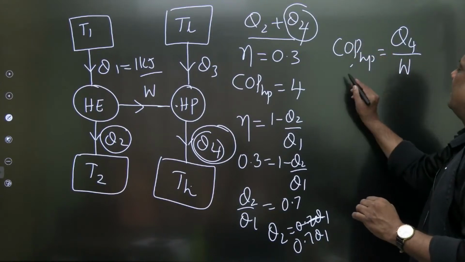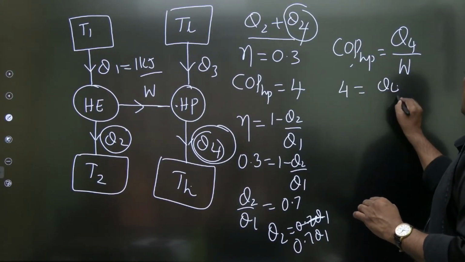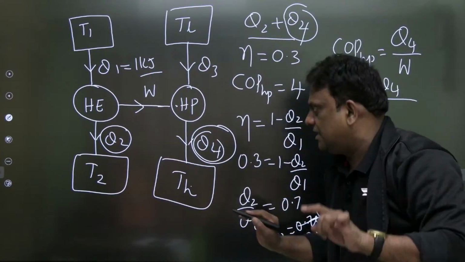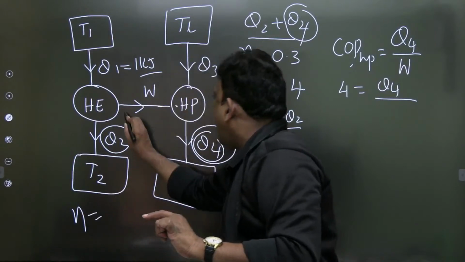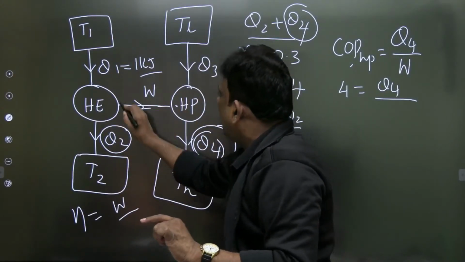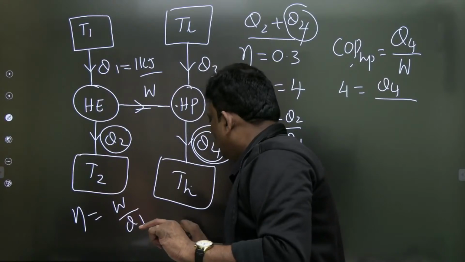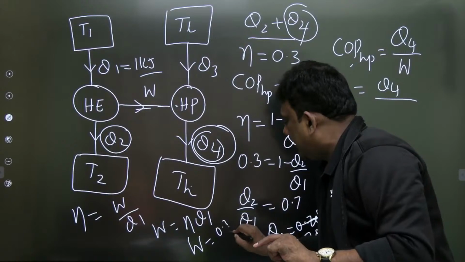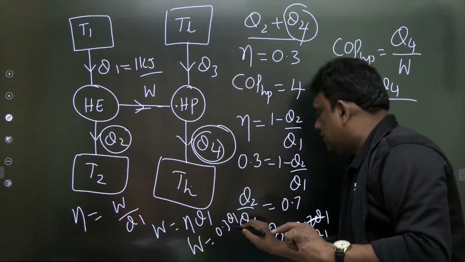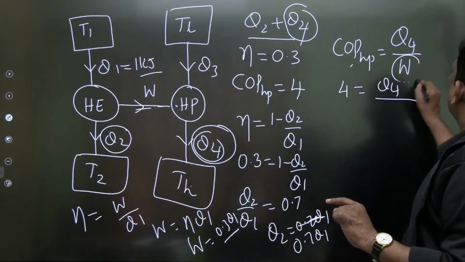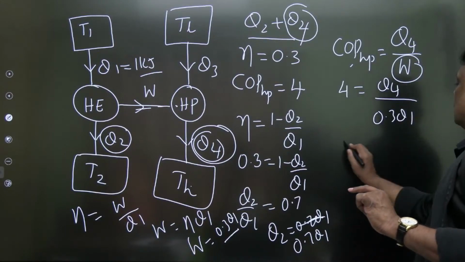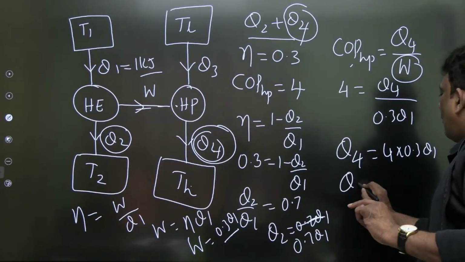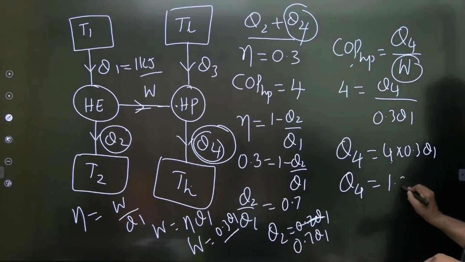Absolutely. How much is the heat pump COP given? 4 and Q4. And can you tell me what is W? Try to express everything in terms of Q1 because Q1 is given. Can we write efficiency as output by input? Yes. So W is equal to efficiency into Q1, and efficiency is given as 0.3. So W is 0.3 Q1. So Q4 is equal to 4 into 0.3 Q1, which is 1.2 Q1.